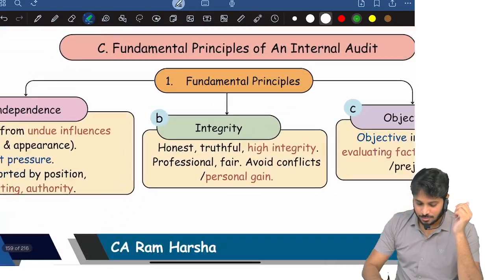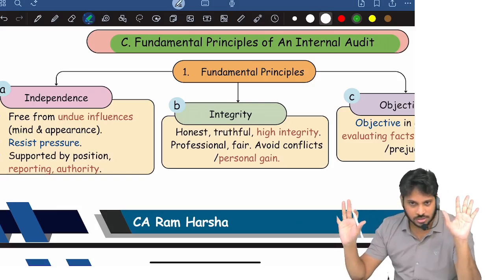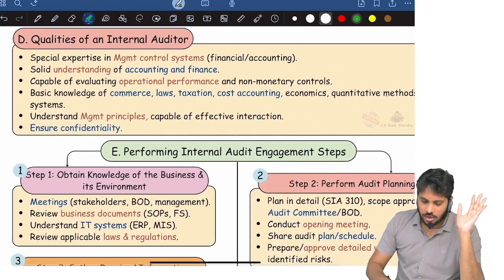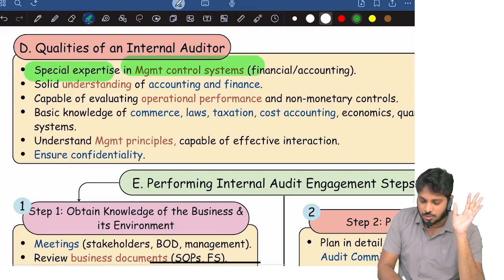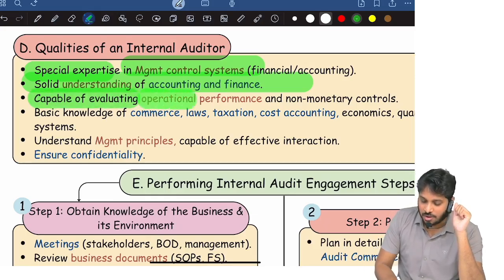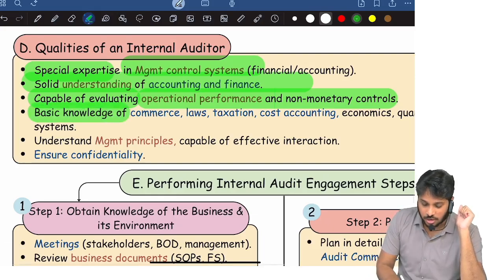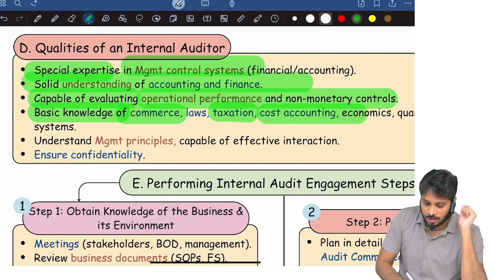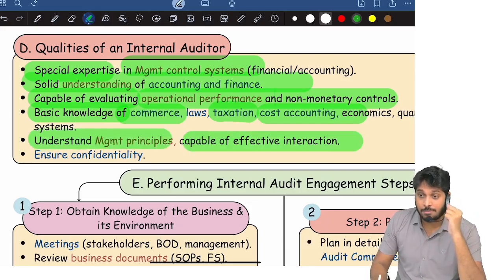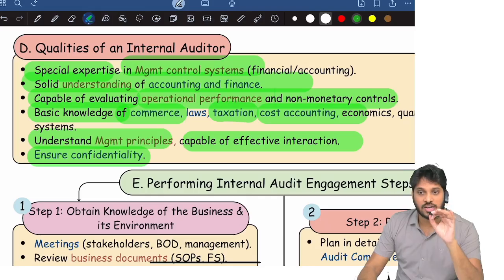Okay. Then what are the fundamental principles? Just like the statutory auditor, these people are also subject to all fundamental principles like independence, integrity, objectivity, confidentiality. Everything is common, so I'm not covering this, which is a simple matter. Then qualities of an internal auditor: he must have specialized expertise in management controls and solid understanding of accounting and financial data, capable of evaluating operational performance and non-monetary controls. They must have a decent knowledge of law, taxation, cost accounting, all that, and they must understand management principles, be capable of effective interaction, understand human behavior, and ensure confidentiality. These are the qualities of an internal auditor.